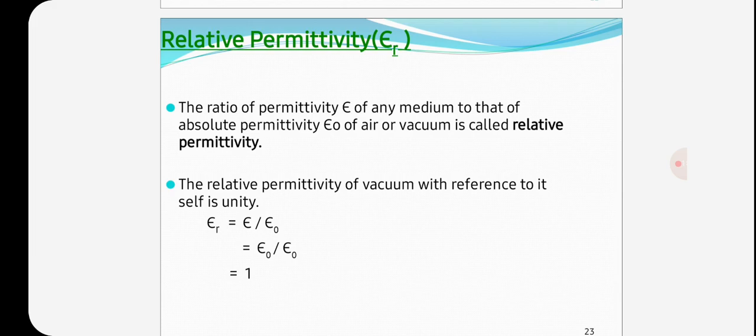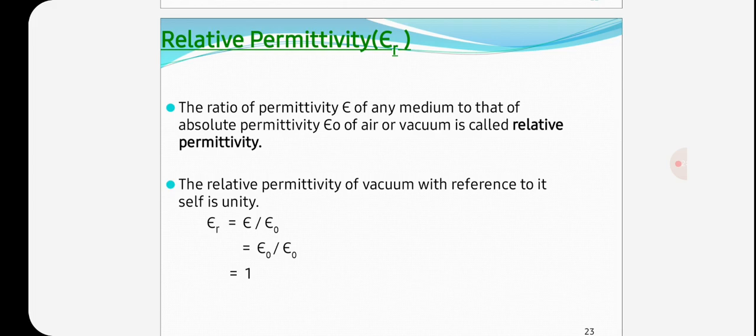The relative permittivity of vacuum or air with respect to itself is 1, that is epsilon r is equal to 1. Its value is 2 to 3 for paper, 3 to 7 for mica, 5 to 10 for glass, 80 to 82 for water. So, these are the values of relative permittivity for different materials.